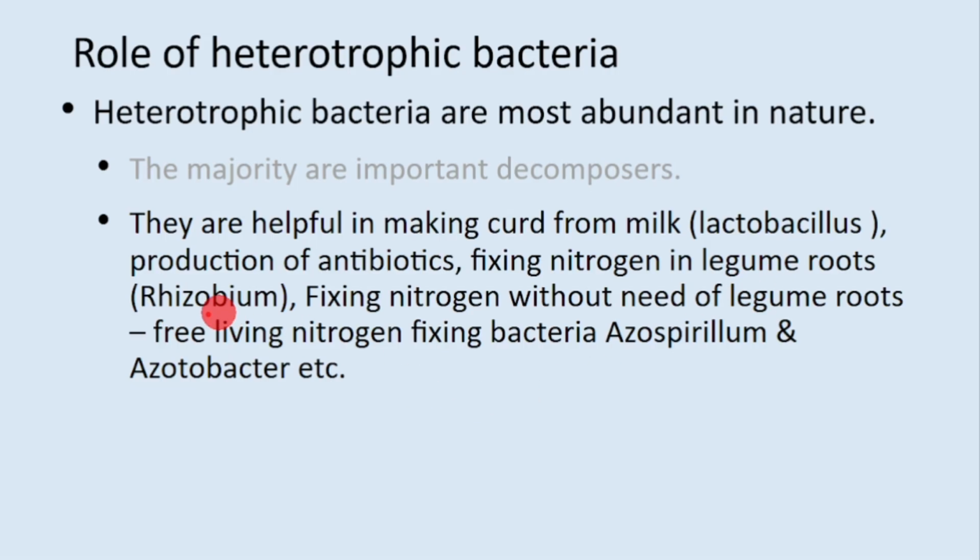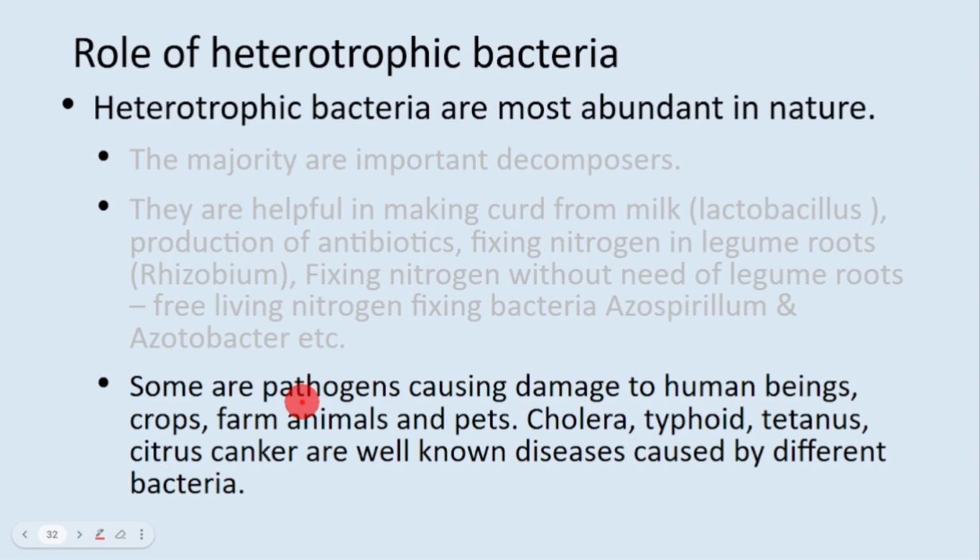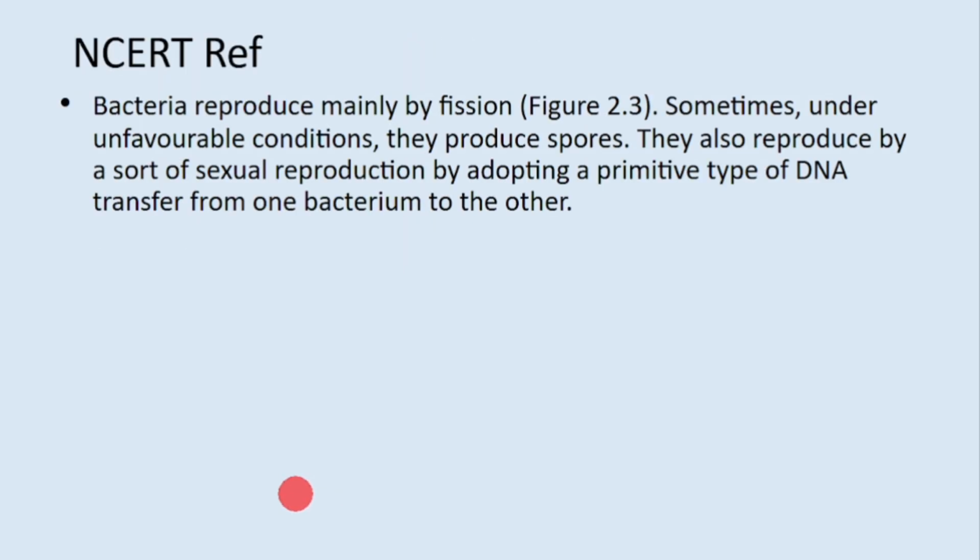This is called rhizobium. Then fixing nitrogen without the need for leguminous plants, those are called free-living nitrogen-fixing bacteria. Examples are Azospirillum and Azotobacter. And then there are pathogens also, like the bacteria which cause cholera, typhoid, tetanus, citrus canker.